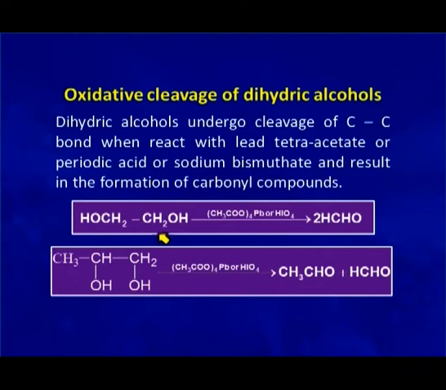Here ethylene glycol when treated with lead tetraacetate forms 2 molecules of formaldehyde, and propane 1,2-diol when treated with lead tetraacetate or periodic acid forms 1 molecule of ethanal and 1 molecule of methanal.